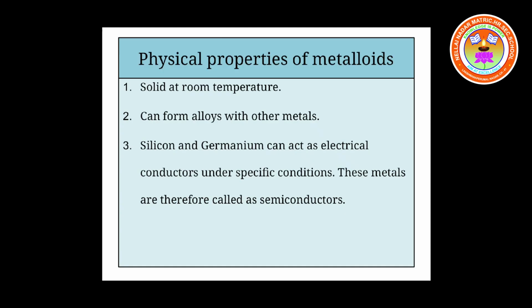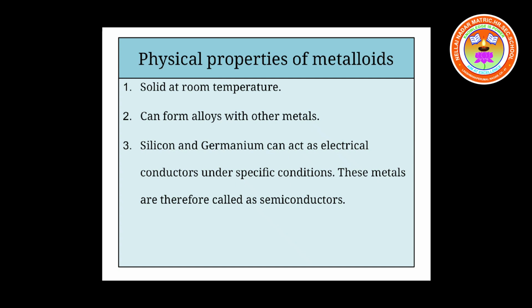The physical properties of metalloids. They are solids at room temperature. They can form alloys with other elements, other metals. Silicon and germanium can act as electrical conductors under specific conditions, and they are called semiconductors. There are N-type and P-type semiconductors: N for negative and P for positive type.